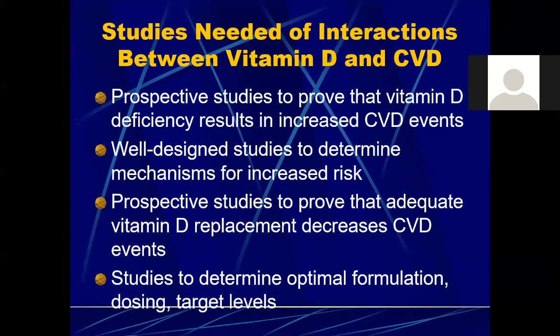Certain studies that are needed for evaluation of interactions between vitamin D and CVD. These include certain prospective studies to prove that vitamin D deficiency results in increased cardiovascular disease events. Then we need well-designed studies to determine the mechanisms for increased risk of vitamin D deficiency and cardiovascular disease events. Then prospective studies to prove that adequate vitamin D replacement decreases cardiovascular disease events. And studies to determine the optimal formulation, dosing and target levels.